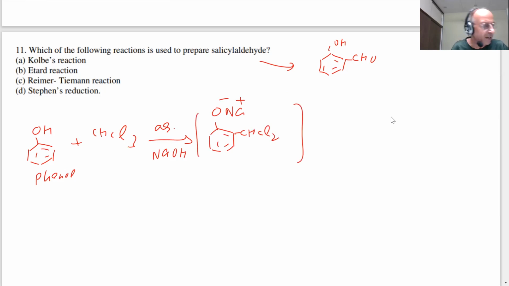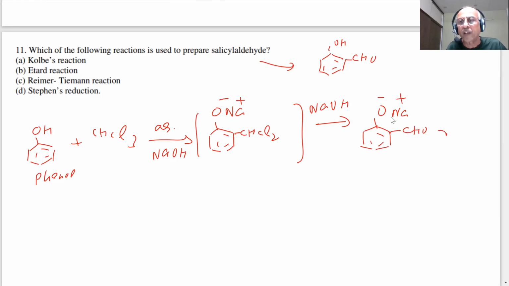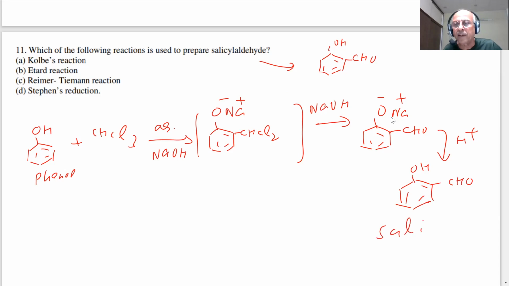CHCl2 is an intermediate which is reacted with NaOH, students. And then what you get? O⁻ Na⁺, and you will get CHO. Then you react with an acid, H⁺, and you get OH, CHO, students. What is this compound? Salicylaldehyde. Very important reaction.